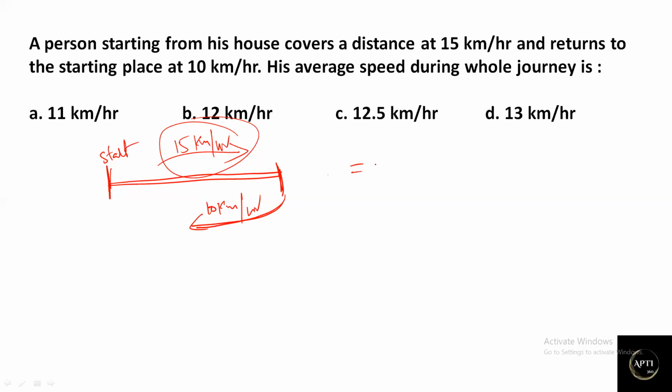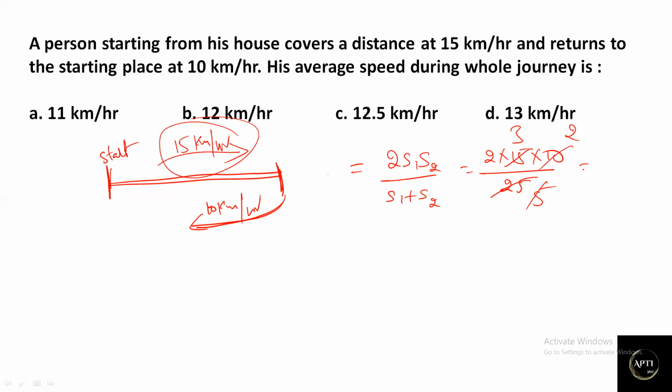Now when the distance is constant, we know the formula 2s1s2 divided by s1 plus s2. So the answer is 2 into 15 into 10 divided by 15 plus 10, which is 25. 5 threes are 15, 5 fives are 25, 5 ones are 5, 5 twos are 10. So here 3 into 2 is 6, 6 into 2 is 12. So the answer is 12 kilometer per hour. Average speed is 12 kilometer per hour.